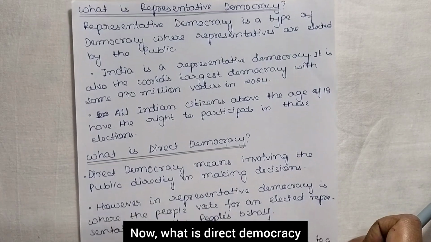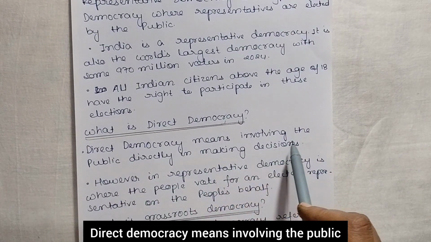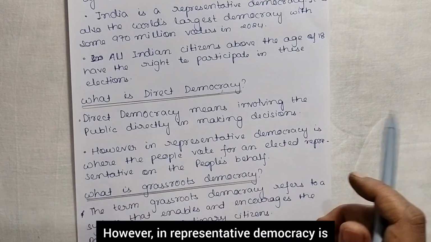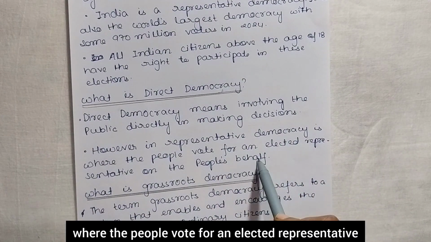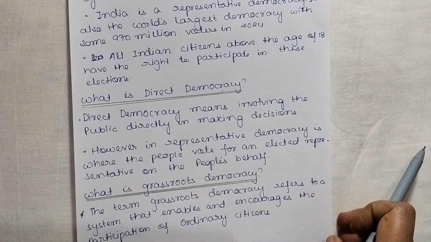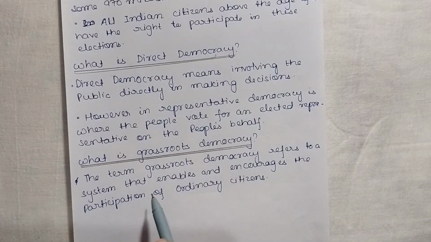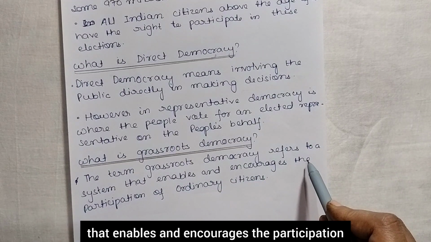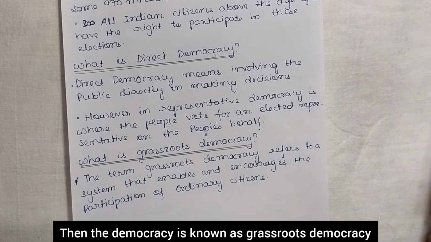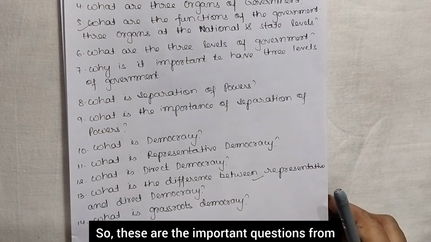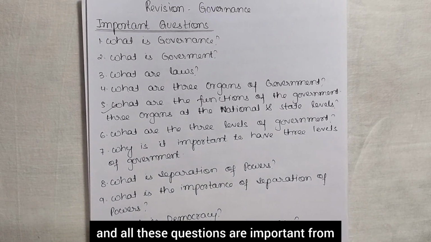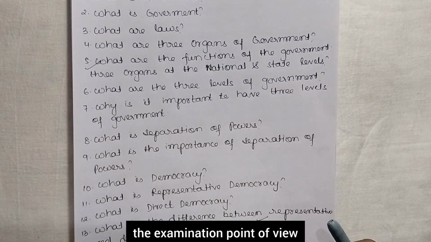Now, what is direct democracy? Direct democracy means involving the public directly in making decisions. And what is the difference here? In representative democracy, the people vote for an elected representative on the people's behalf. So this is the difference. And finally, what is grassroots democracy? The term grassroots democracy refers to a system that enables and encourages the participation of ordinary citizens. Then the democracy is known as grassroots democracy. So these are the important questions from the chapter governance, and all these questions are important from the examination point of view.